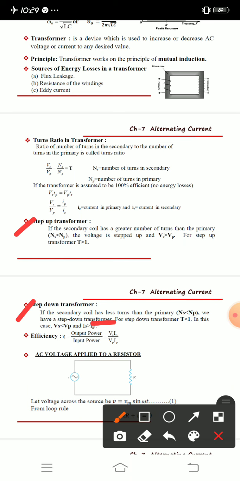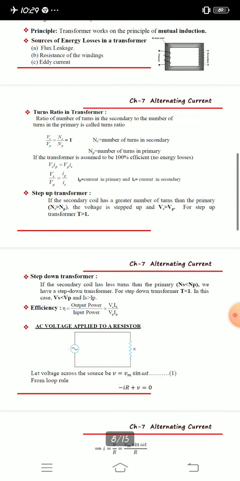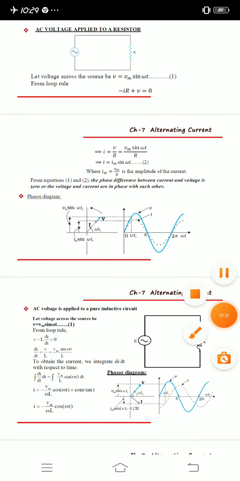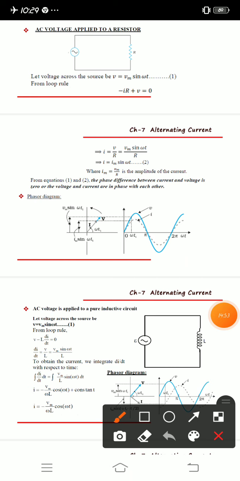And we also come to the efficiency of the transformer, that is output power divided by input power. Eta is the efficiency of the transformer. Okay, next we'll look at some 2 marks or 3 marks questions.